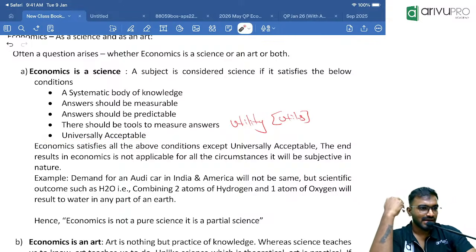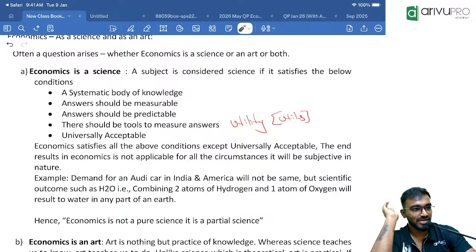Now, the H2O example, let's continue. 2 atoms of hydrogen, 1 atom of oxygen. If you combine that in ArivuPro Academy, what do you get? Water. If you combine that in Australia, Iran, Uganda, US, anywhere on the globe, you combine 2 atoms of hydrogen, 1 atom of oxygen, you will end up getting water. But in economics, answers are not universally acceptable.